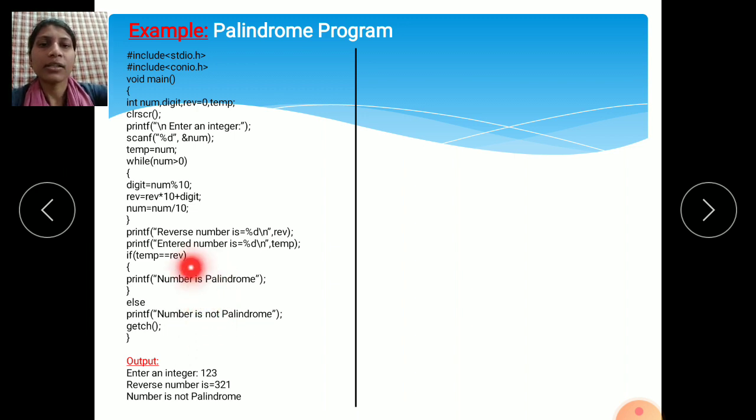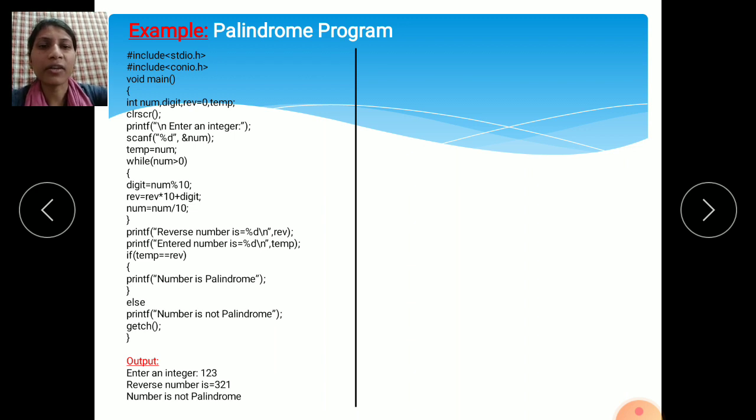Okay. See here, it will check the condition. If this condition is true, the followed part is executed. If the condition is false, it comes to the else part, and whatever statements you have written in the else part, it will execute. See here, output: enter an integer, 1 2 3. I have entered 3 digits, 1 2 3.